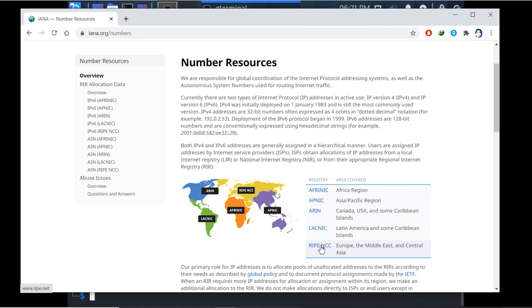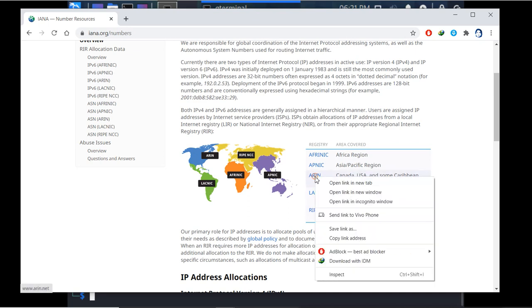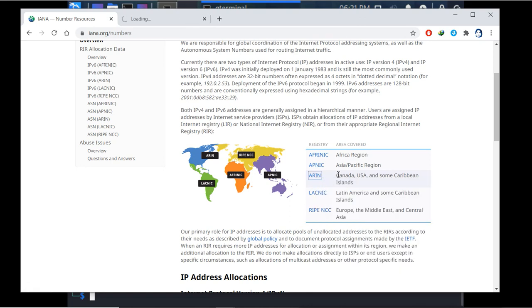So this is Facebook. Facebook maybe is registered in America, so I will go to this register. I will open this register. Now this register will have the information from Canada, US and some other Caribbean islands. So let's check this register here.